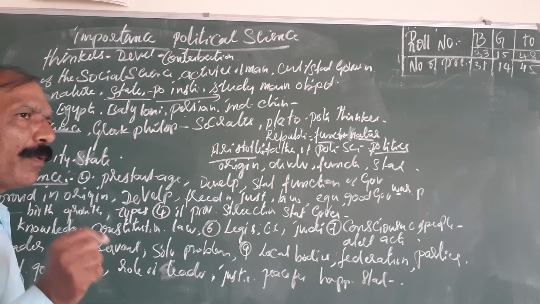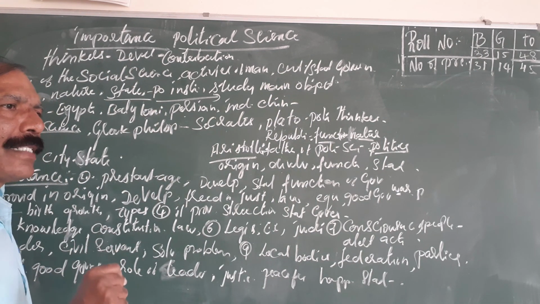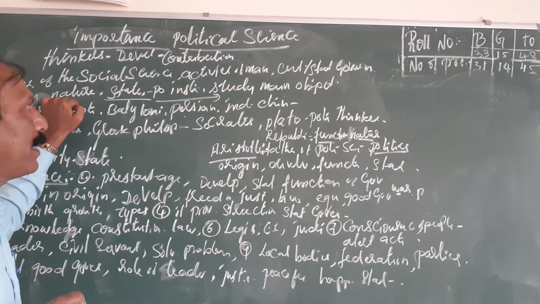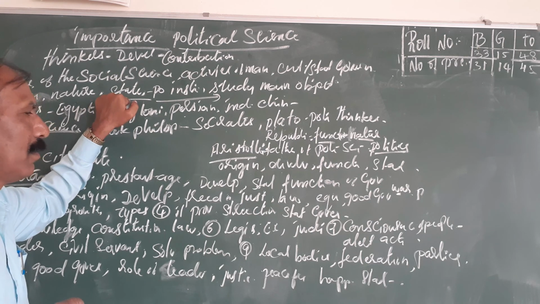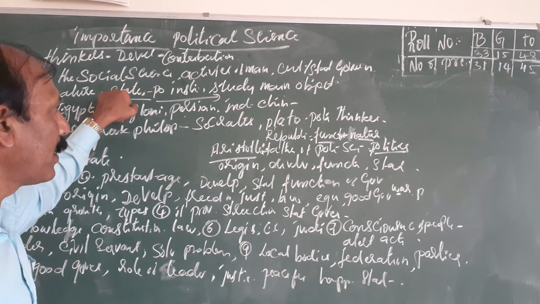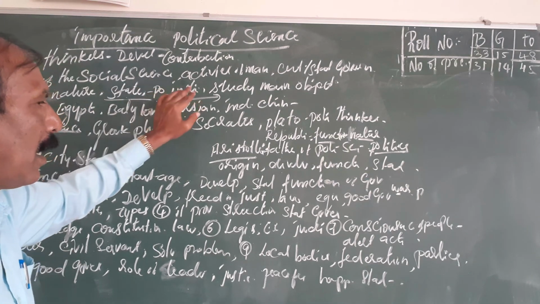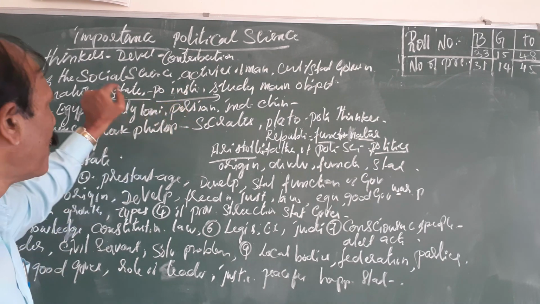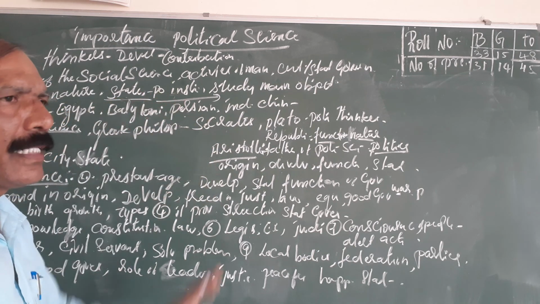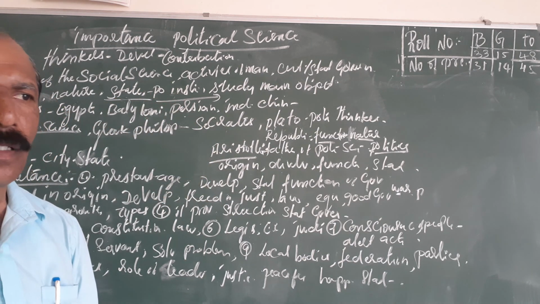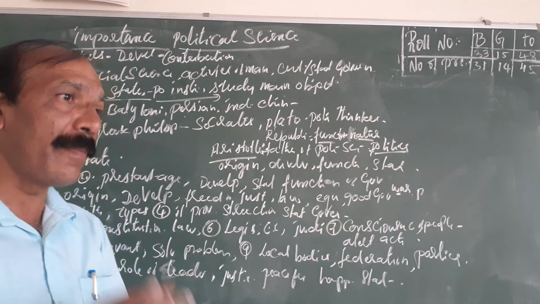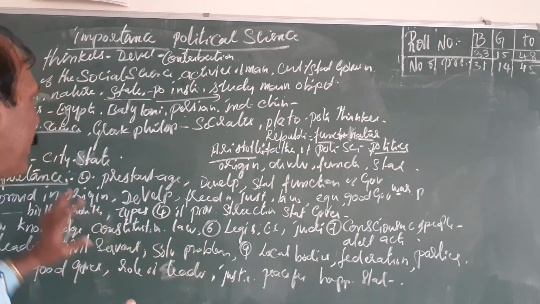Next, in this lesson we see the origin of political science, nature of political science, and status of political science. The main object of political science is to study the status of human beings. What kind of status we have, that is what we study in political science. That is the main object of political science.